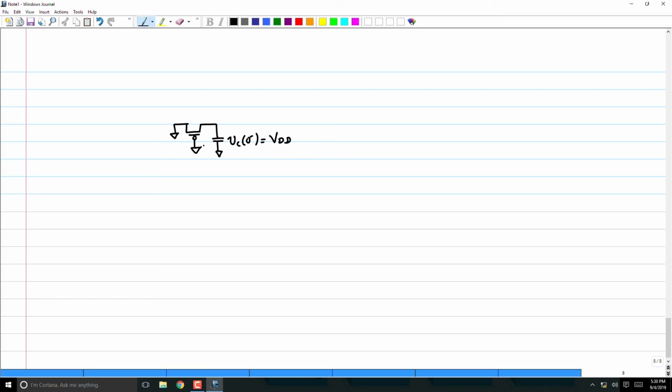The drain is at ground, and this is the source. So obviously this transistor initially has a high enough mod VGS, and therefore it will turn on and start discharging the capacitor. But it can discharge the capacitor only until VGS minus VTP is less than 0.